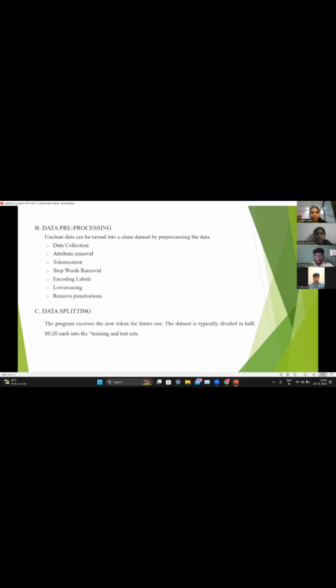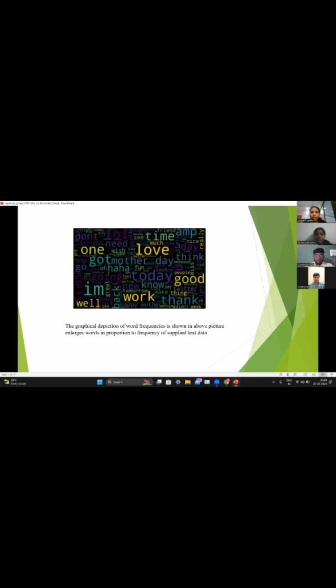Coming to data splitting, the next step after pre-processing is done: the data set is typically divided into two halves, training and testing, in the ratio of 80:20. Next, this graphical representation shows the most frequently occurring words in the data set. As we can see here, good, today, love, and one are bigger in size, so these words occur most frequently in our data set.